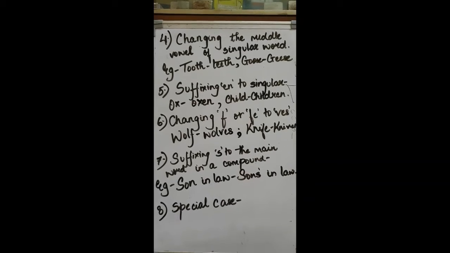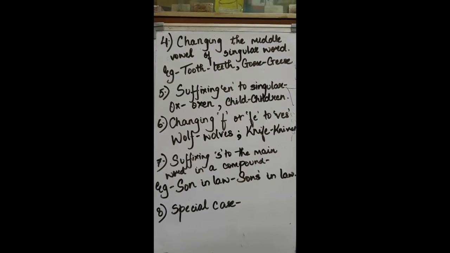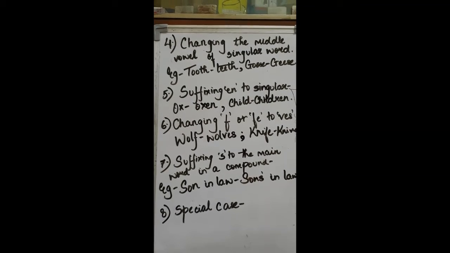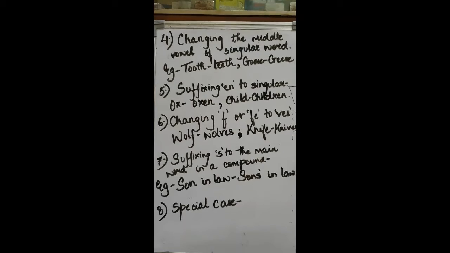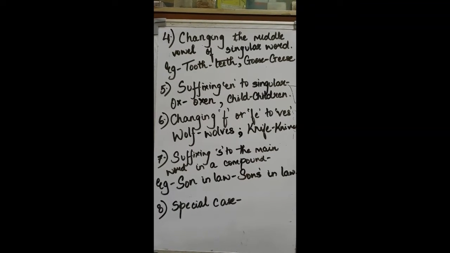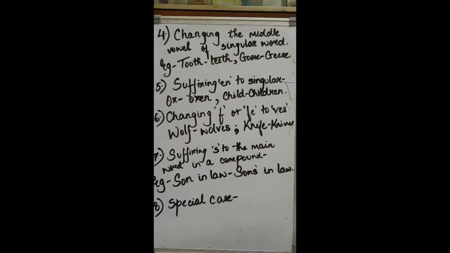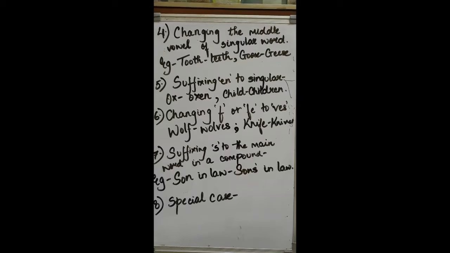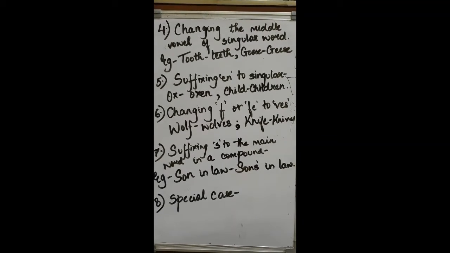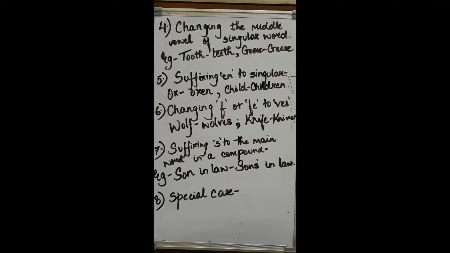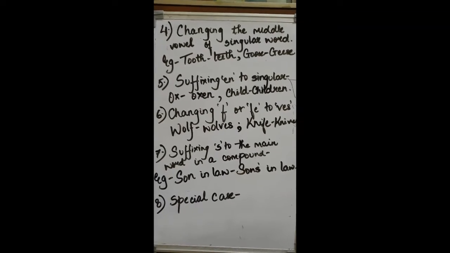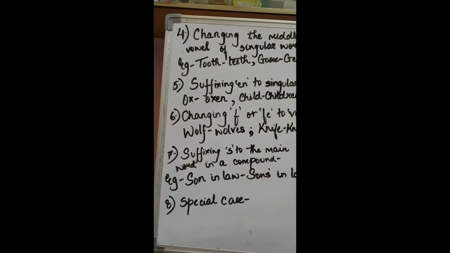The fifth one that we have is suffixing en to singular. There are few examples where you add en to the singular to make it a plural word. For example, ox is one single animal and oxen are a group. So oxen are multiple. Same, a child is a singular child where children are many. Next we have changing f or fe to ves, like wolf to wolves, knife to knives, wife to wives, etc.